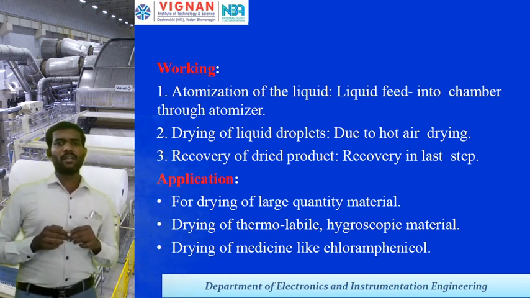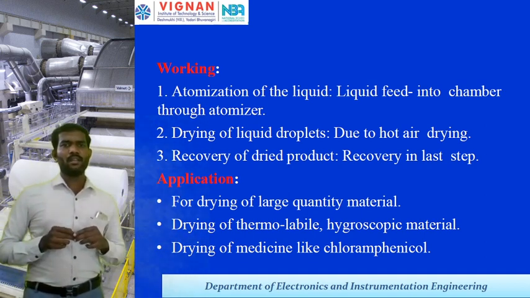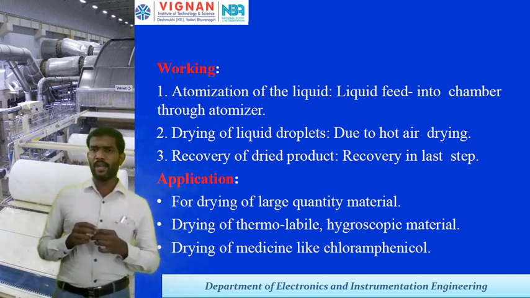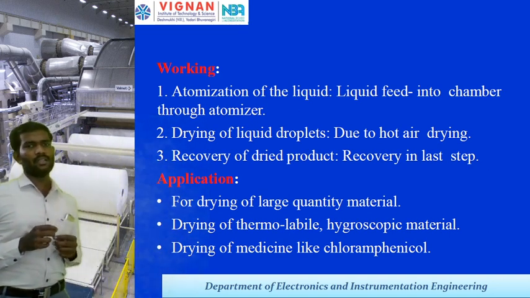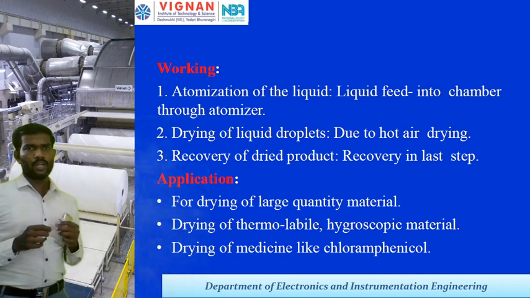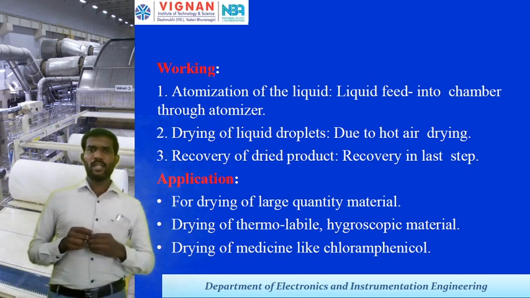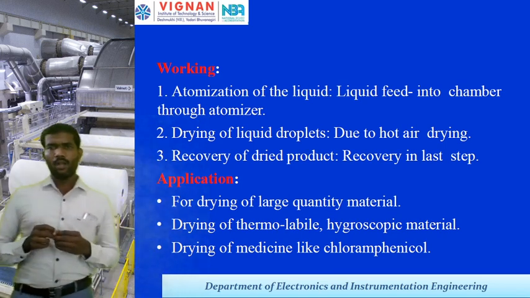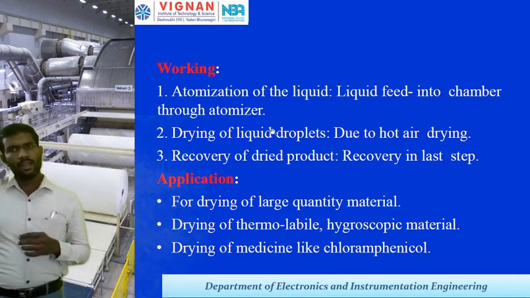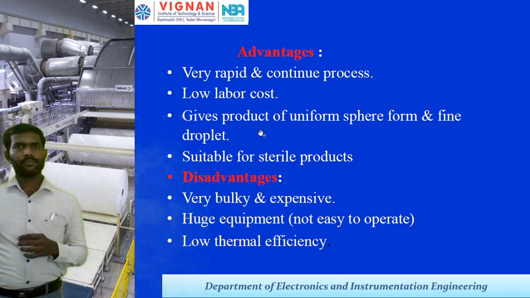Drying of large quantities of material, and thermolabile and hygroscopic materials, can also be dried with the help of this type of drying. By using this drying, medicines like chloramphenicol can also be dried.